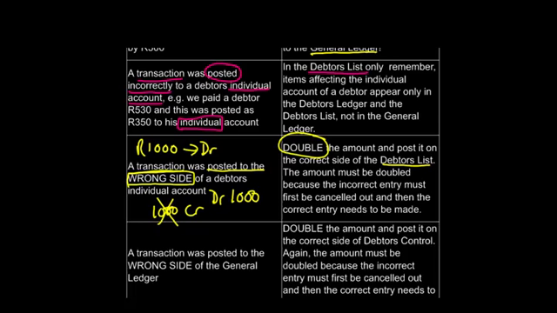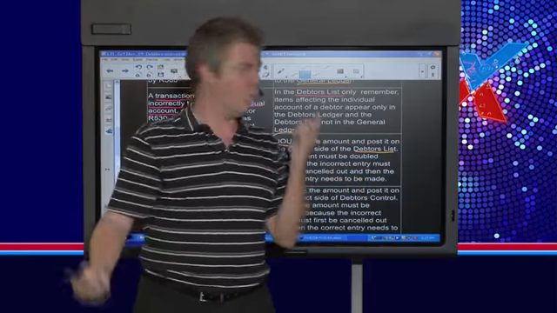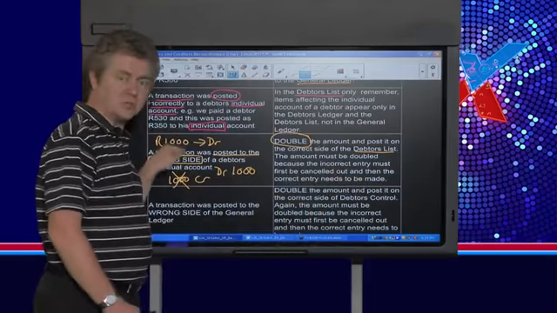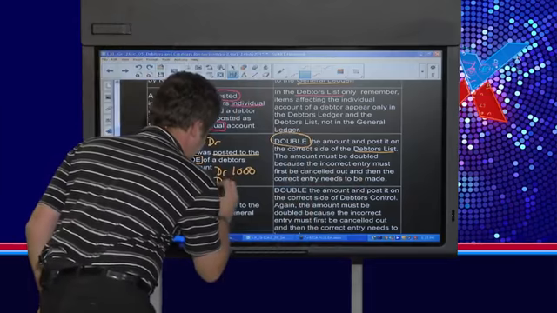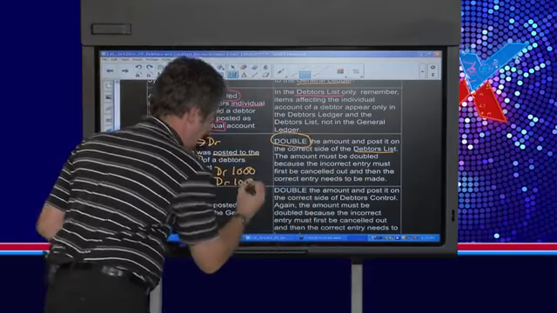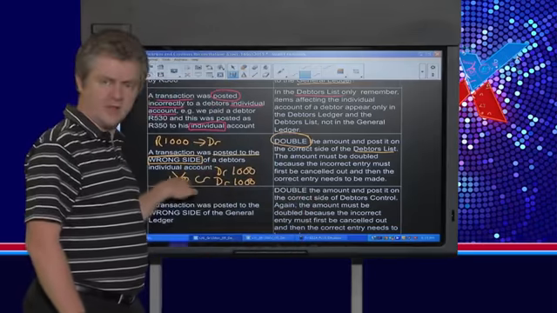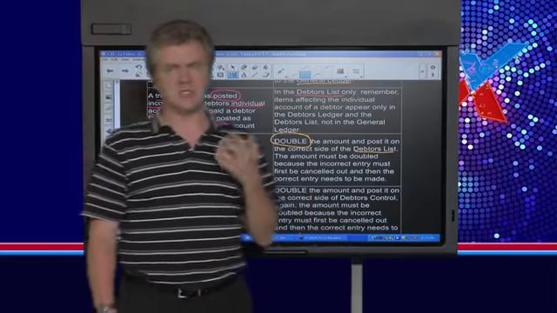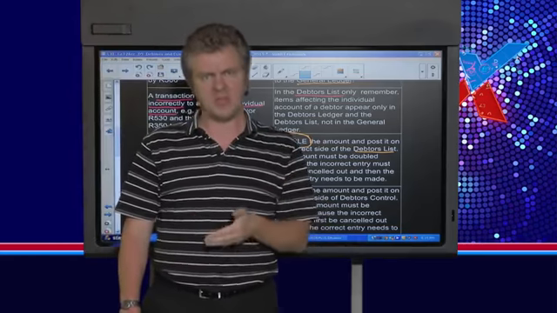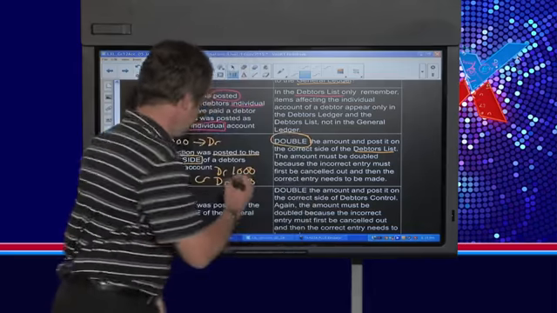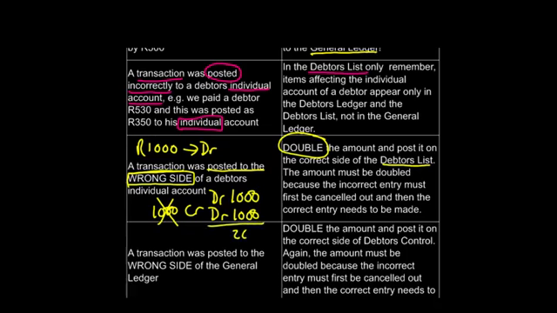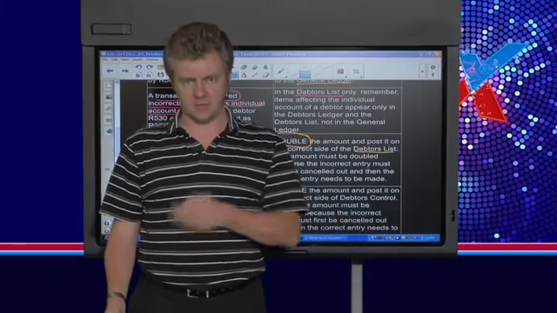So we're going to debit the account by 1,000 Rand to cancel out that credit. But now we're back to where we started from, because we've taken the credit out of the debtors ledger account and we've put it on the other side by debiting it. We still need to do the original entry. This 1,000 Rand should have been debited, so we actually have to debit the account again. We've got to debit it with another 1,000 Rand. So remember, the first debit is to cancel the incorrect credit, and the second debit is to ensure that the amount that should have been on the debit side is now on the debit side. So the net effect is we're going to debit the account with 2,000 Rand in total. One entry, double the amount on the correct side.